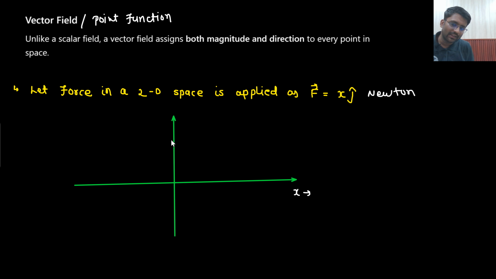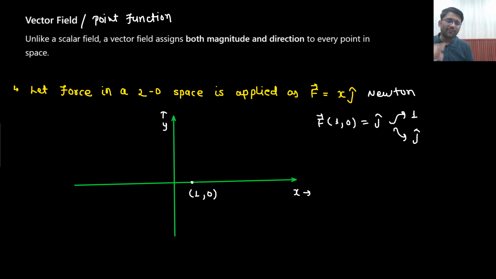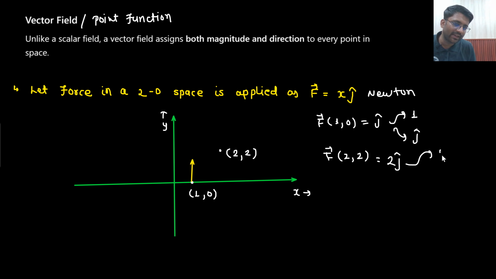Let's say this is your x-axis and this is your y-axis. If you are at point (1, 0), x equals 1, y equals 0, then the force at (1, 0) is j cap. It has a magnitude of 1 and direction j cap. That means someone is applying a force of 1 Newton in the direction j cap. If you are at point (2, 2), then x equals 2, so the force is 2 j cap. Someone is applying a force of 2 Newton in the direction of j cap.